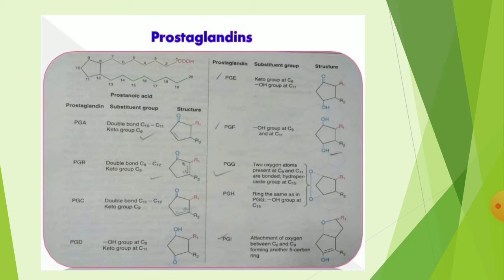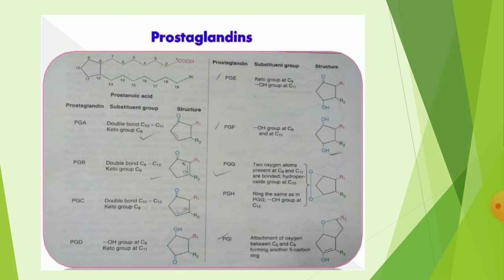Then PGD has an OH group at C9 and a keto group at C11. PGE has a keto group at C9 and an OH group at C11. PGF has OH groups at carbon 9 and at C11.